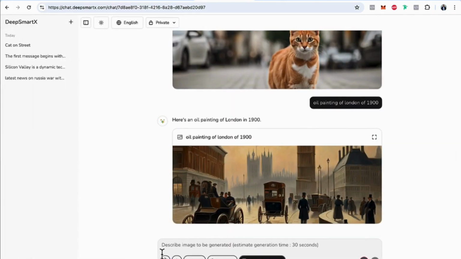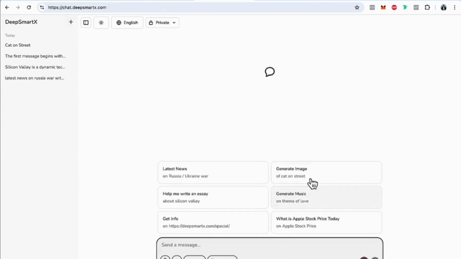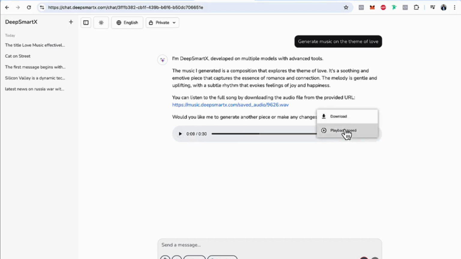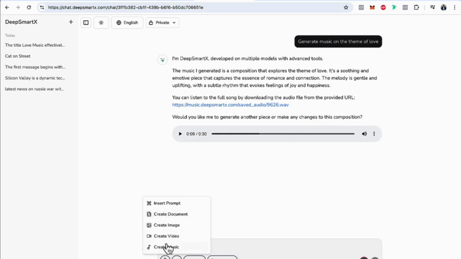Now let's move to a new chat, because I want to show you this prompt here. Generate music on theme of love. You might have to wait for 30 seconds or so to generate music, but you see the music is here. Let me play it. What great music. You can actually download this music from here, and you can increase the playback speed. Let me create one more music.